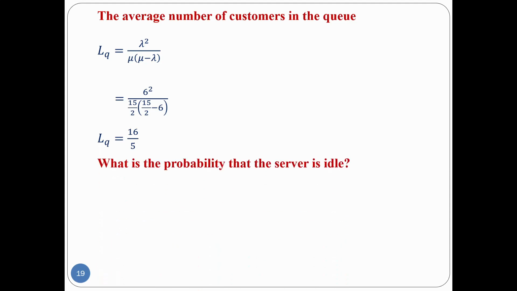What is the probability that the server is idle? Server idle is nothing but the probability of 0 customers, which is P naught, 1 minus lambda by mu. Substitute the lambda and mu values. Lambda is 6, mu is 15 by 2. Therefore the calculated value is 1 by 5.